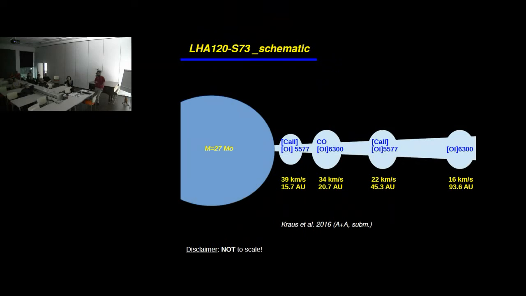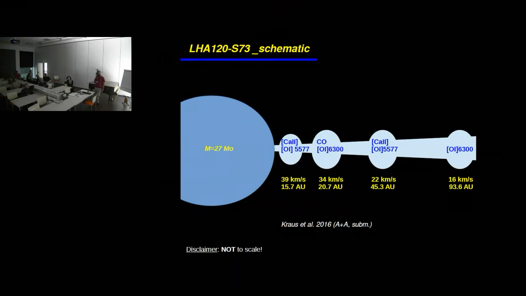What is interesting also is that from infrared observations we can also get CO emission at this velocity.